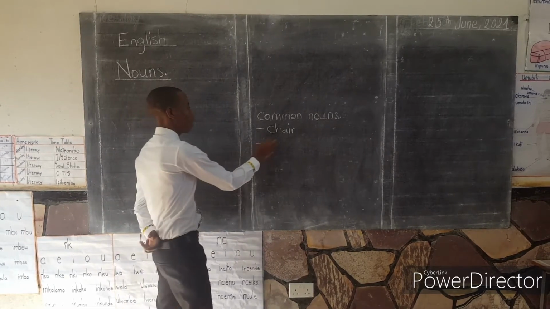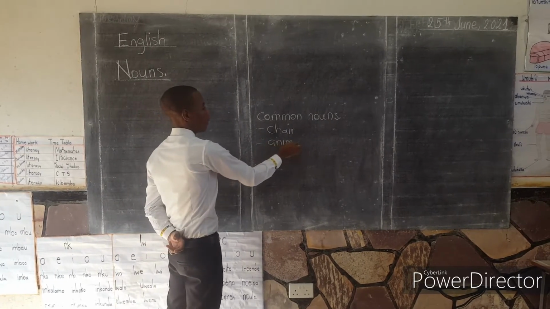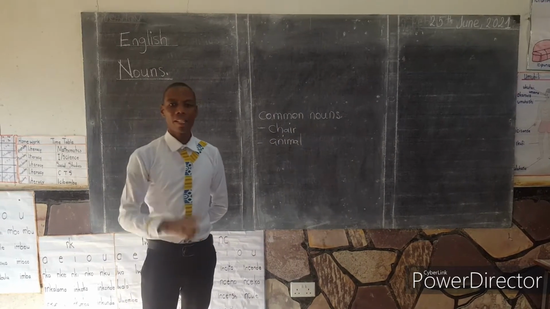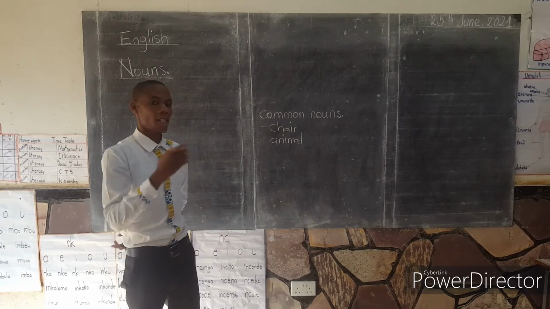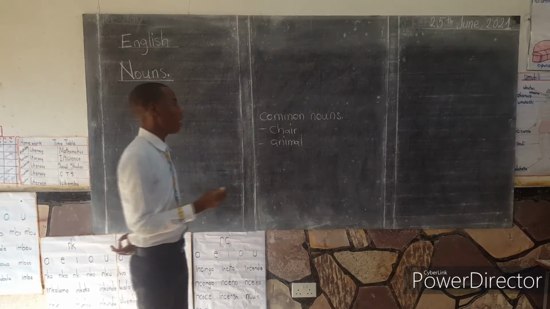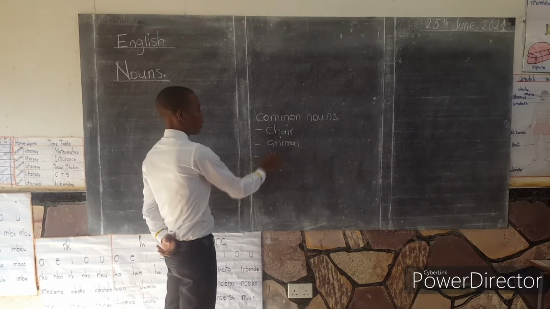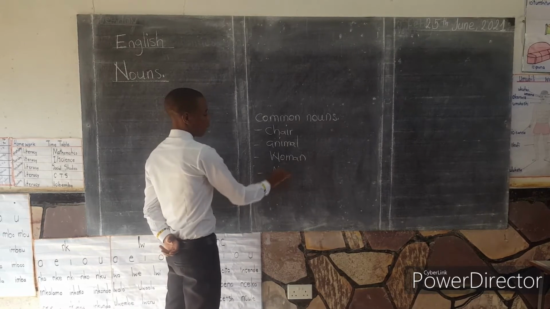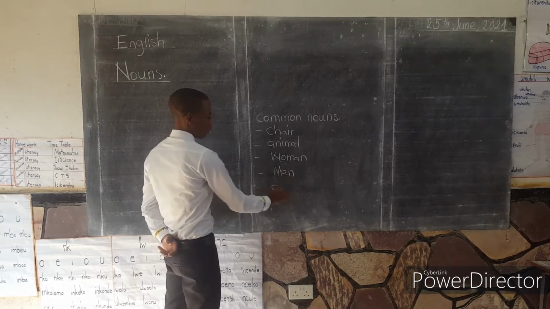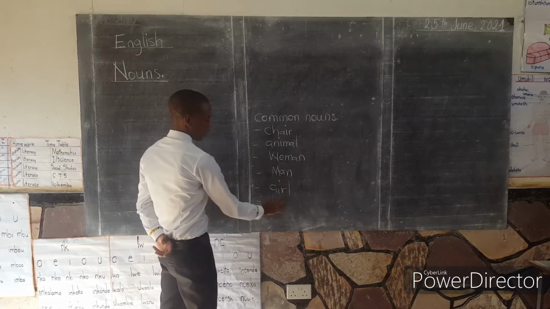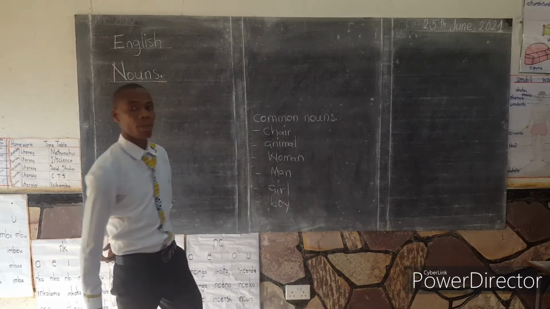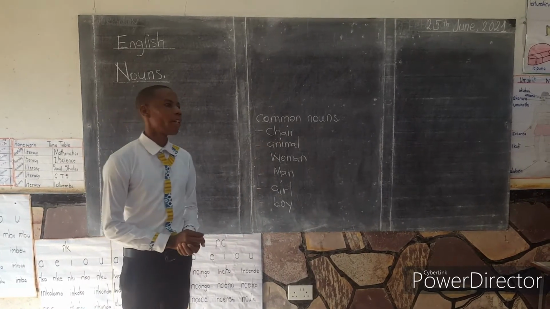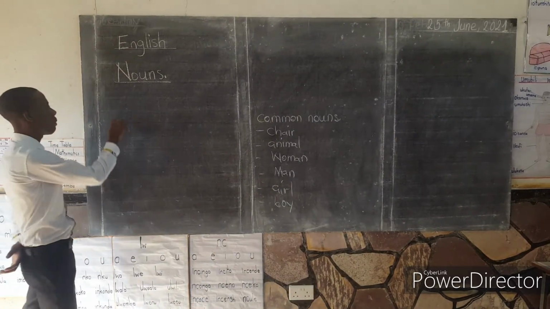We went further and said animal. The word animal is a common noun because it is a general name. It is not specifying which animal. We went further and said that the word woman, the word man, girl, boy, we said all these are examples of common nouns. Having discussed common nouns, we went further and looked at proper nouns.